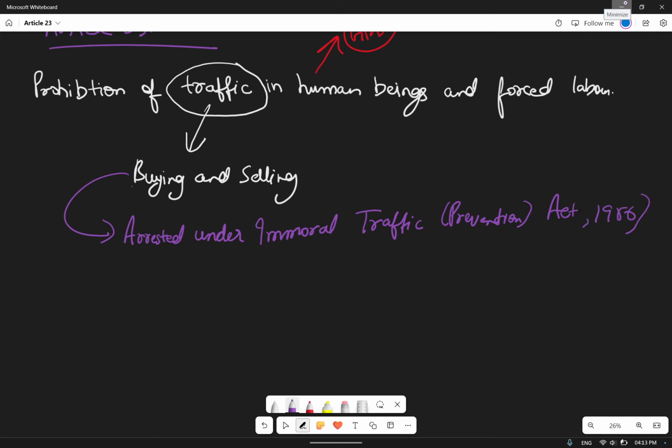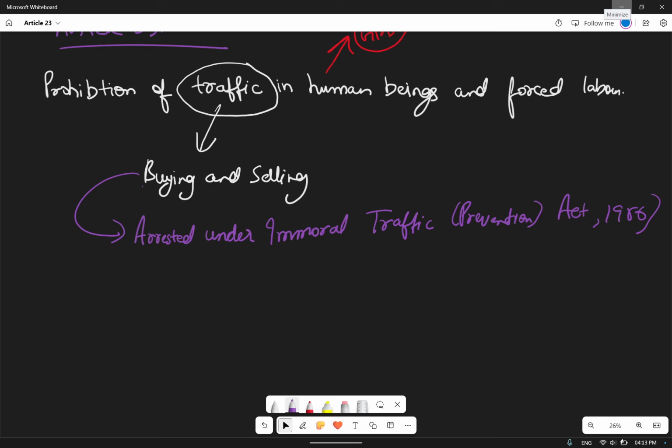This trafficking also includes prostitution, but it is not illegal.